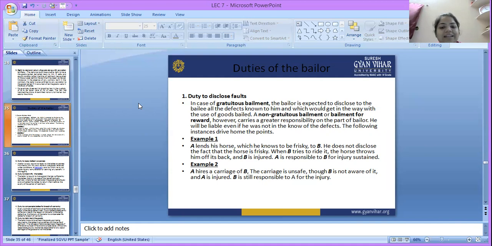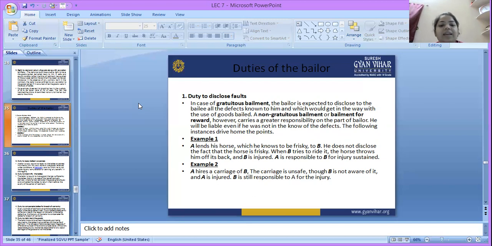So in that case, A is responsible for the injury sustained, because in gratuitous bailment, the bailor is expected to disclose to the bailee all the defects already known to him. So in that example, in the gratuitous bailment, A, the bailor, is liable to the bailee.